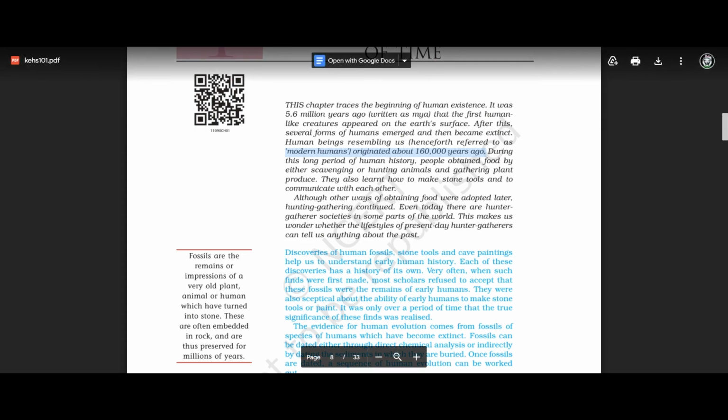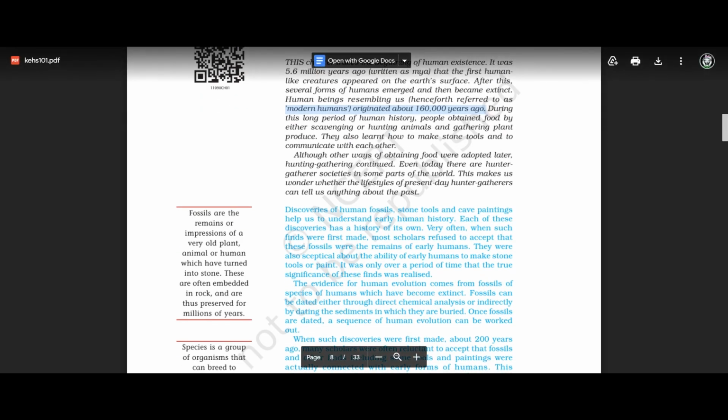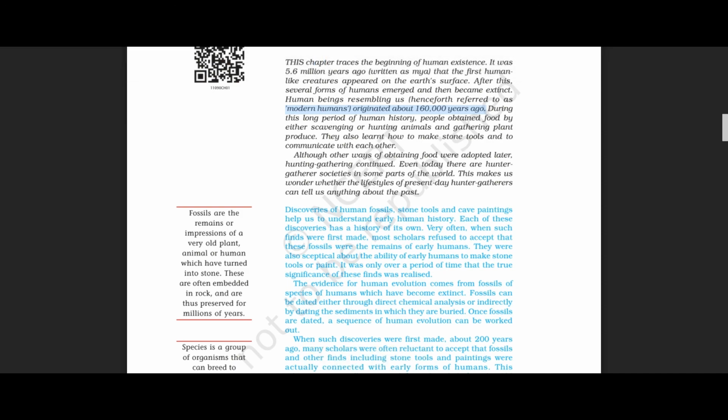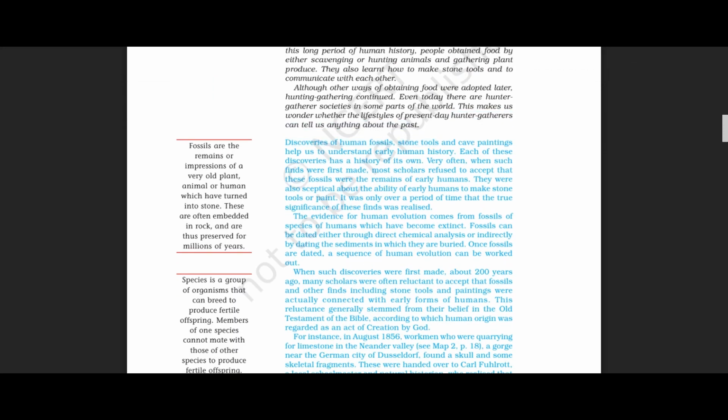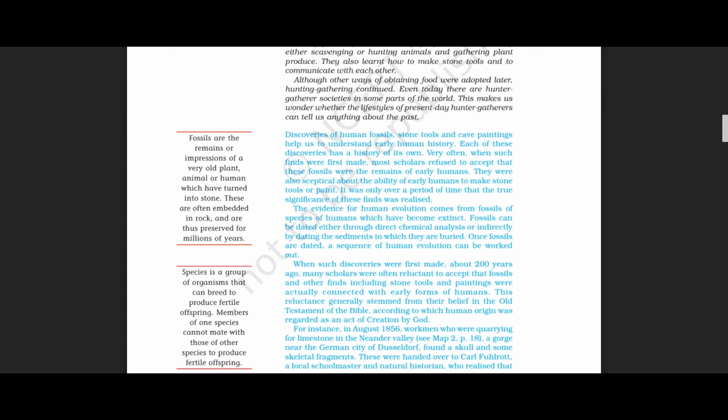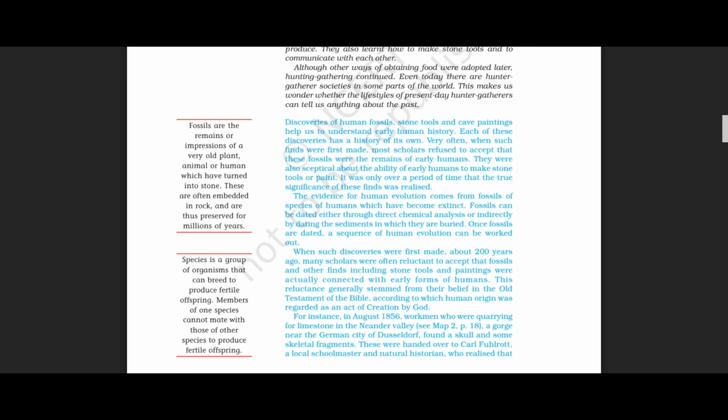At that time, how people obtained their food, how they made stone tools, and how they communicated with each other, we studied all that. And even today hunter-gatherer societies exist. Then how we come to know about early human histories: through human fossils, stone tools, and cave paintings, each having a history of its own.